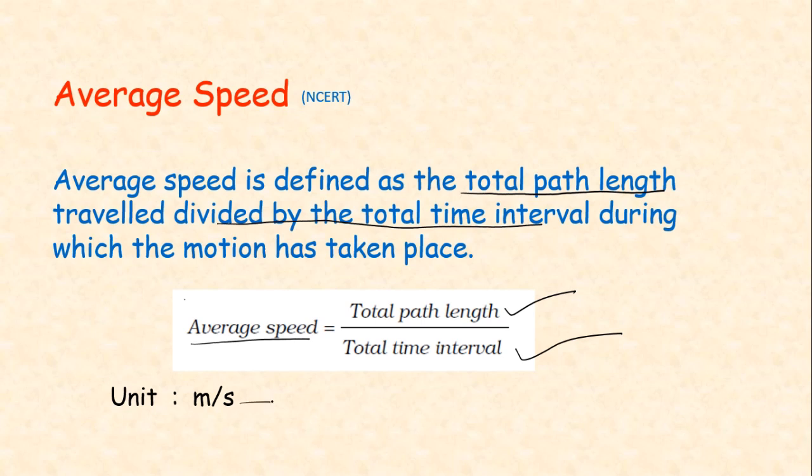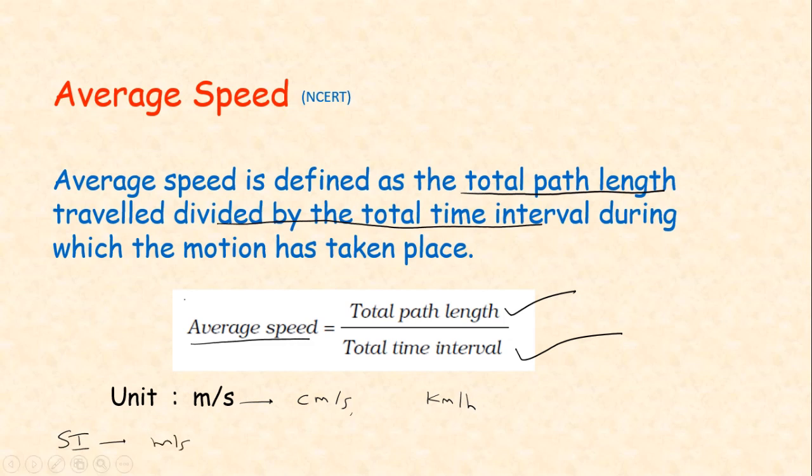Its unit is meter per second, and also we can write it as centimeter per second. In some cases we can also take kilometer per hour. In the SI system, that is the système international, we always have to take meter per second.